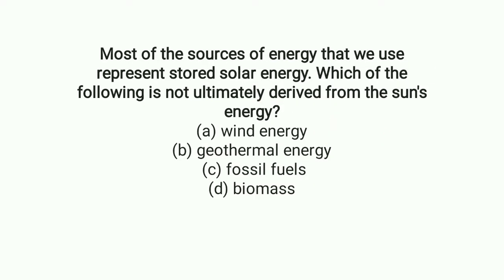Most of the sources of energy that we use represent stored solar energy. Which of the following is not ultimately derived from the sun's energy? Okay, so option A, wind energy.